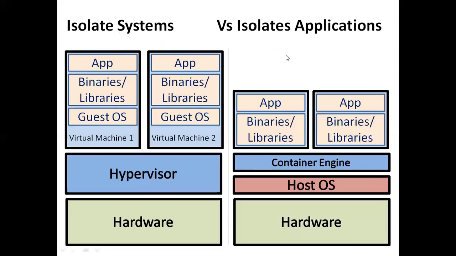In the case of a container, it isolates the application instead of the system. I have isolated this particular hardware into 2 different applications, 2 different containers. So containers isolate the application, and virtual machines isolate the systems.